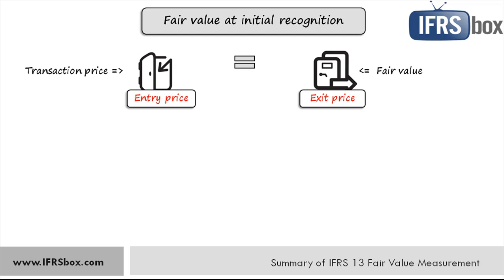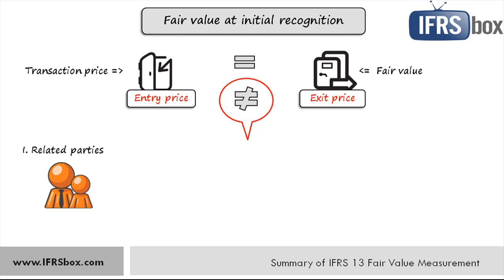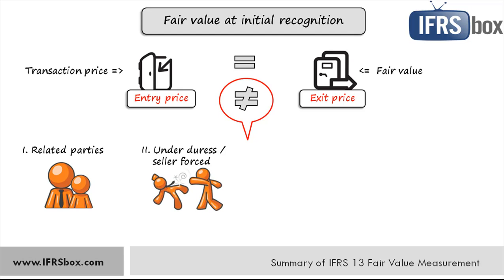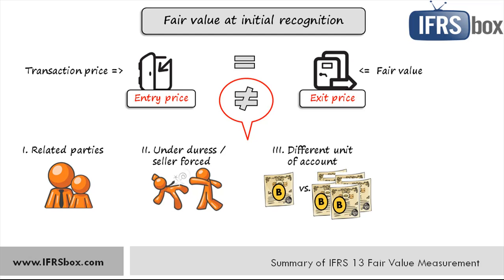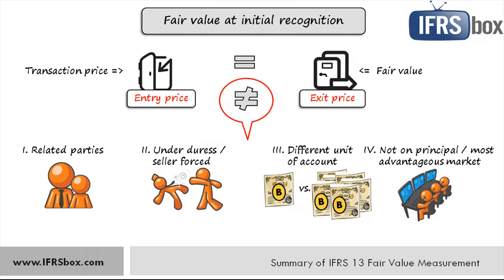But there are some circumstances or indicators that the transaction price is not necessarily the same as fair value. First, the transaction is between related parties. The second indicator, the transaction takes place under duress or the seller is forced to accept the price in the transaction if under some financial difficulties or similar. The third indicator, the unit of account represented by the transaction price is different from the unit of account for the asset or liability measured at fair value. The fourth indicator, the market in which the transaction takes place is different from principal or most advantageous market.